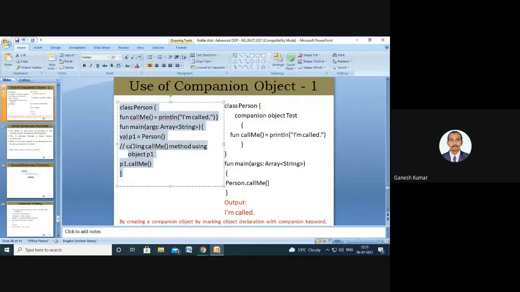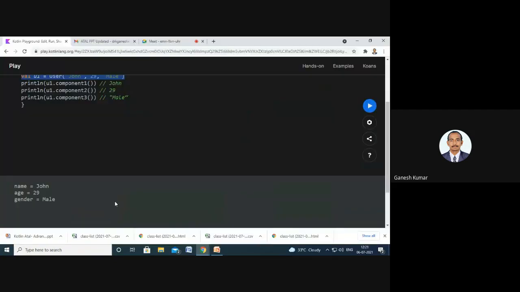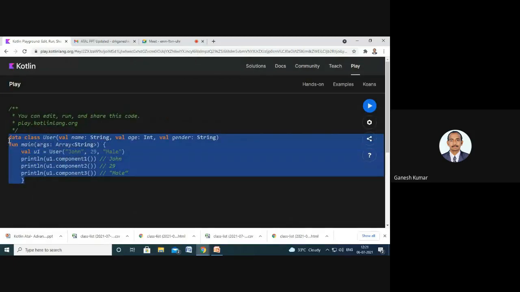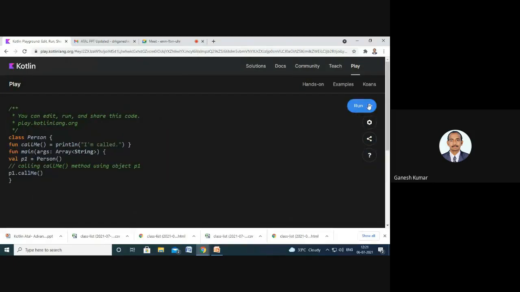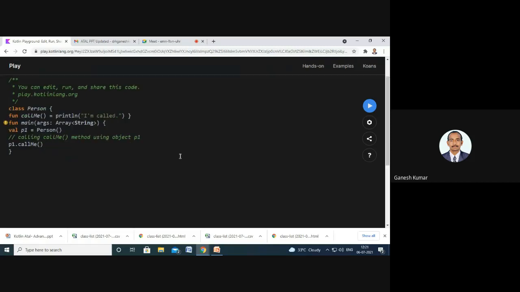So next one, companion object. Here this is a simple one, a class Person. Inside that I had declared a method called callMe, and I have created an object for this particular class, p1, and using p1 I have called the method declared inside that Person class. So this is similar.